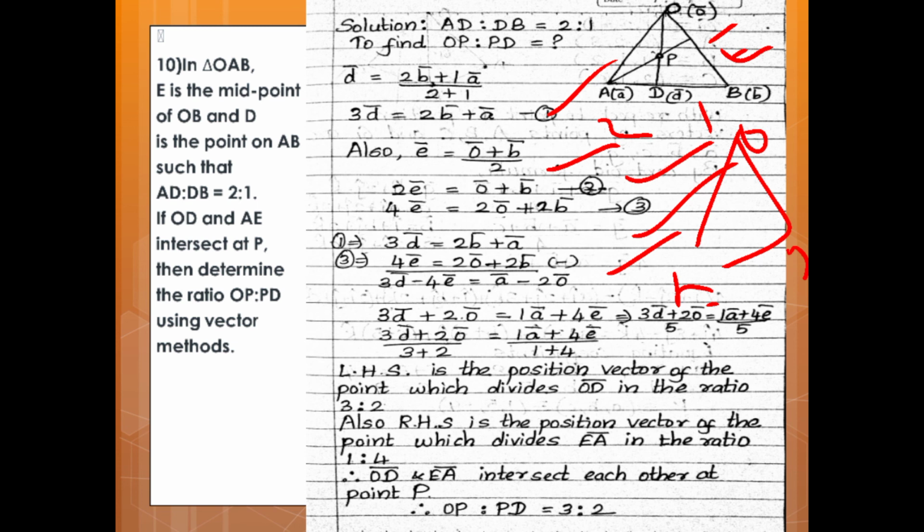The left hand side is the position vector of the point which divides OD vector in the ratio 3 is to 2. Also, the RHS is the position vector of the point which divides EA vector in the ratio 1 is to 4. Therefore, OD vector and EA vector intersect each other at point P. Therefore, OP is to PD is equal to 3 is to 2. This tenth question is similar to the sixth question.